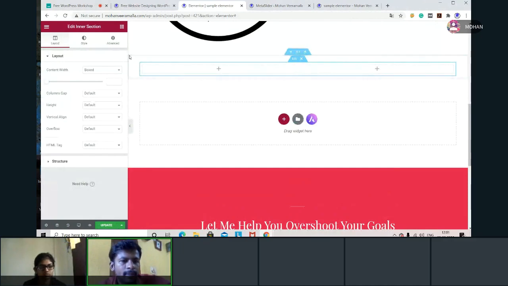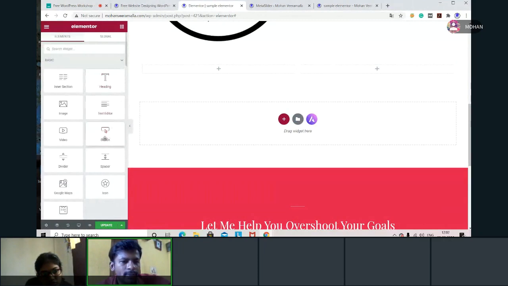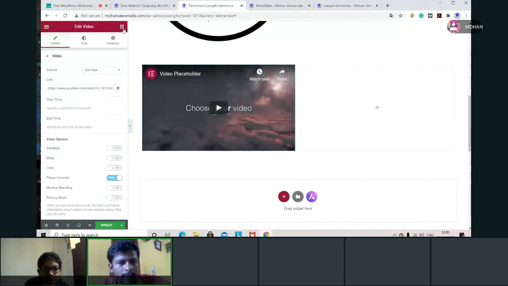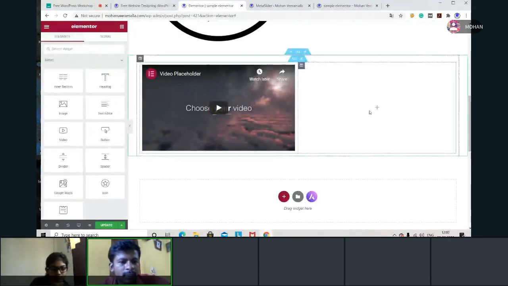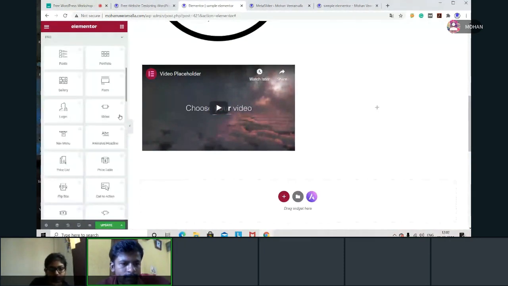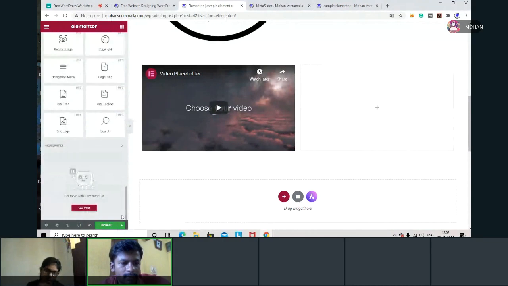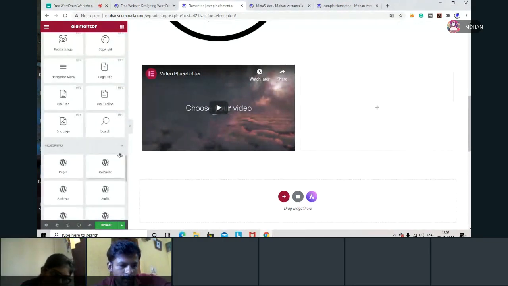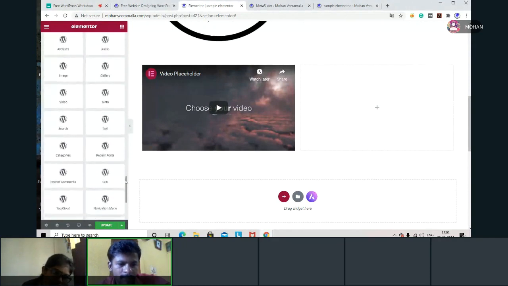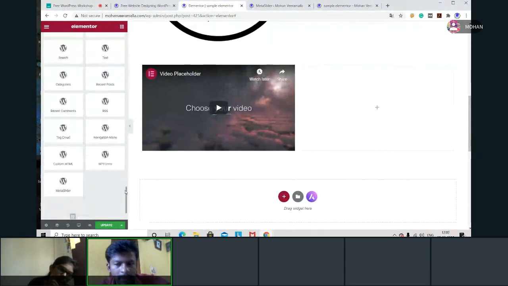Now in this inner section, what all things do I want? I can show a video. This we know already, how we can show a video. And I want to show a contact form in the second box. So for that, I'll scroll down. Why am I scrolling down? Because we created a form in WordPress, with the WPForms plugin. Now I want to show that form.